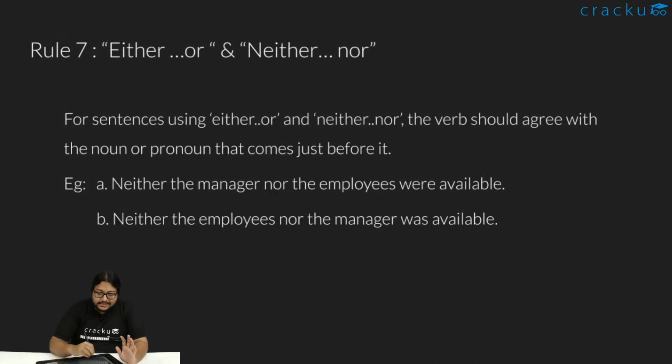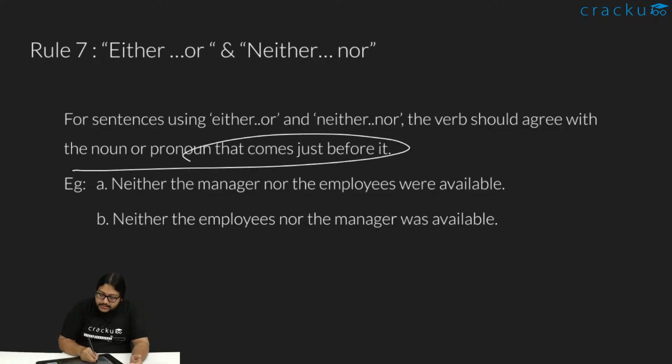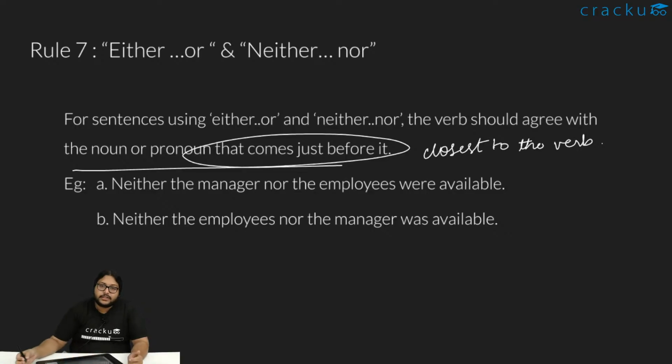Okay, rule 7, this is again very important from an exam point of view. It's either-or and neither-nor. What do we do when we encounter a sentence with either-or or neither-nor? The verb should agree with the noun or pronoun that comes just before it, the one closest to the verb. It's always the case. Let's look at the example. Neither the manager nor the employees were available.